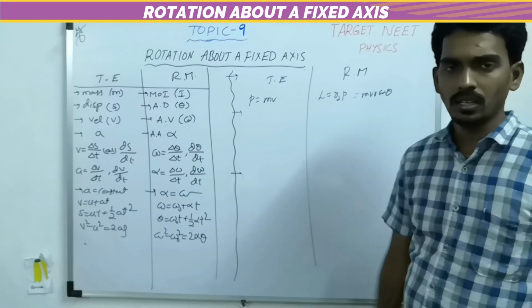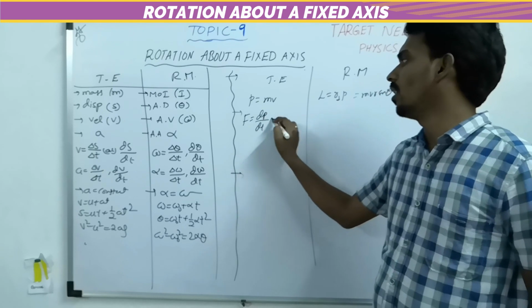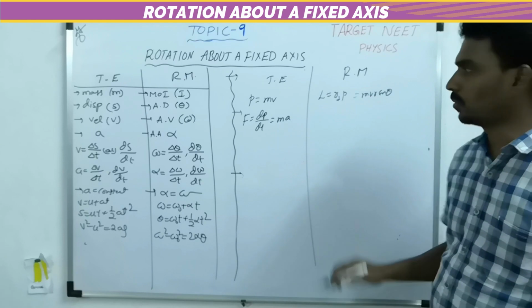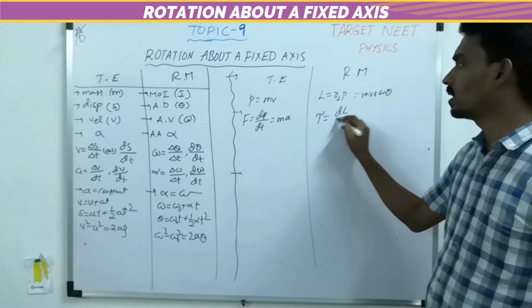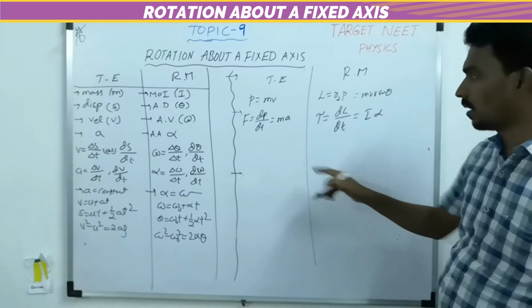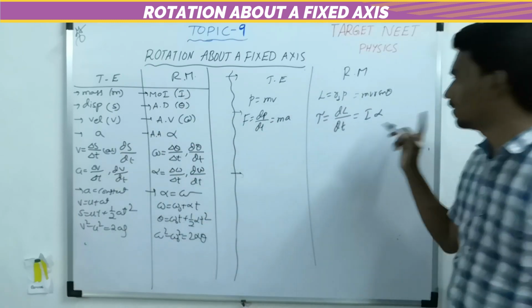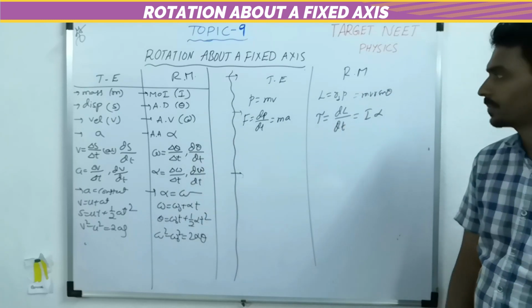Here force is dp by dt or mass into acceleration, which causes translational motion. But here torque causes the rotational motion, that is dL by dt, which will become I into alpha. So if you remember these things, then you can get these relations also.